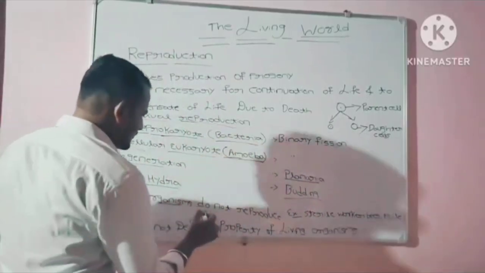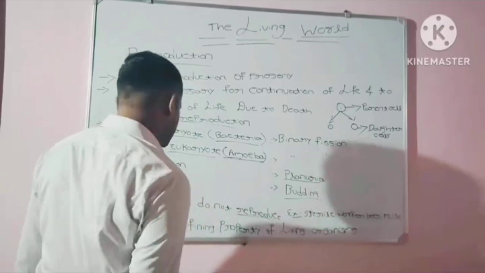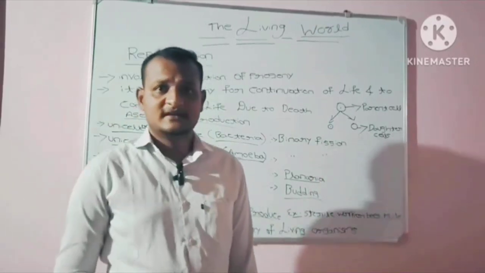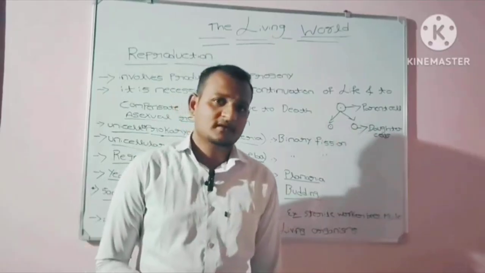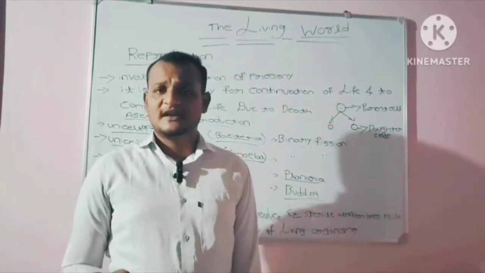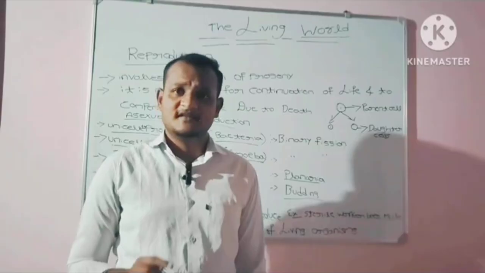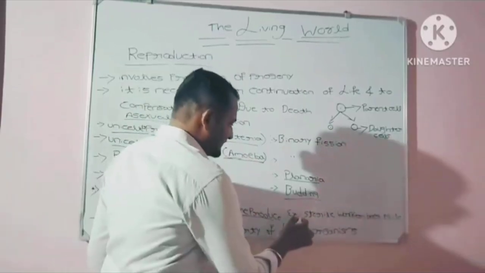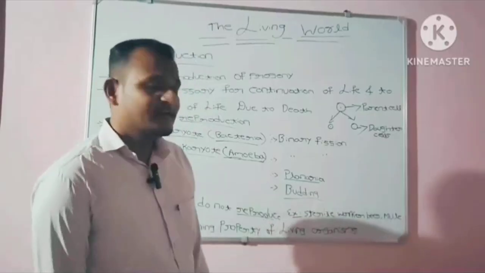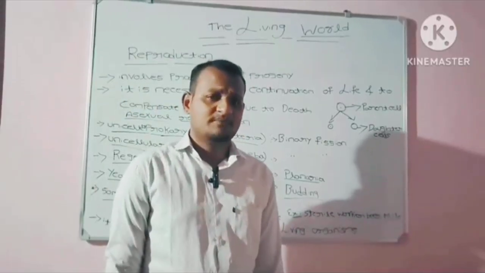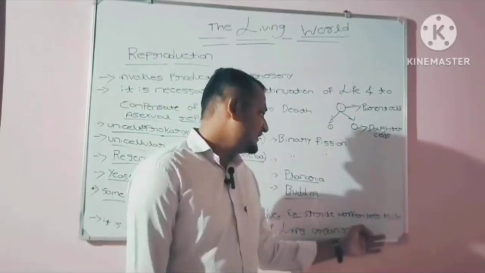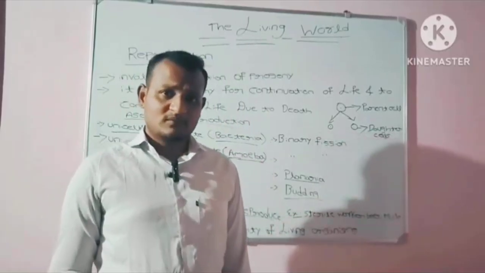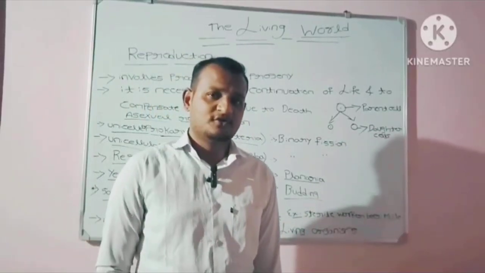When we compare with reproduction, some organisms cannot reproduce. Not all living organisms can reproduce. The best example is sterile worker bees. Sterile worker bees cannot reproduce. Another example is the mule. Mules also cannot reproduce, and infertile human couples also cannot reproduce.